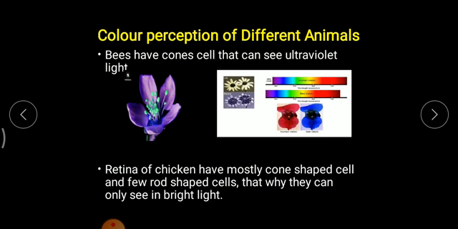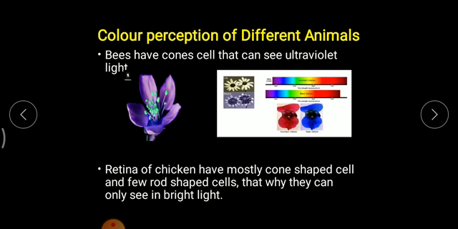Ultraviolet color is observed by the honeybee, which human beings cannot see. Human beings can only identify violet at most. Beyond violet, human beings cannot identify color because humans are ultraviolet blind, but honeybees are not. They can see ultraviolet color also.